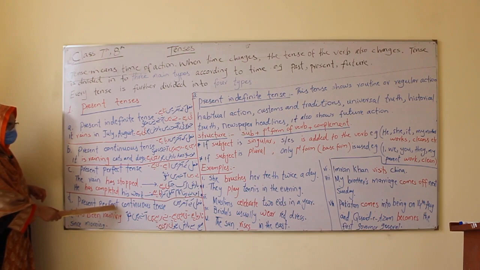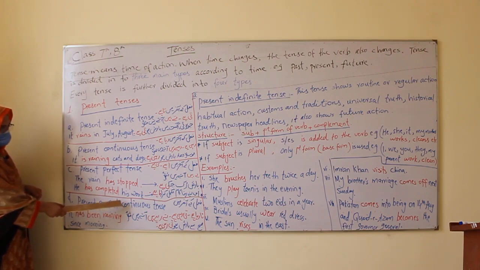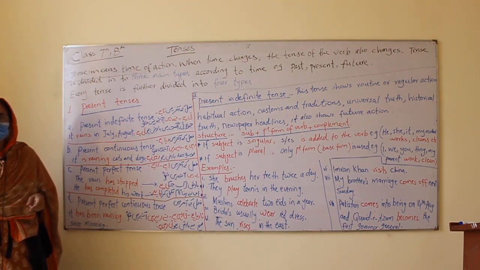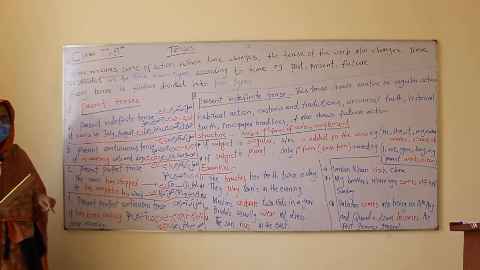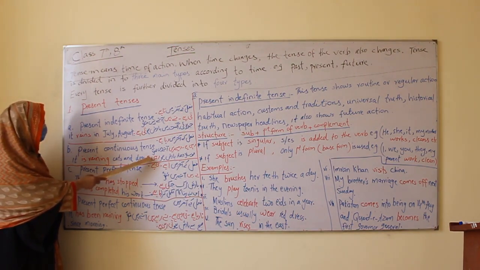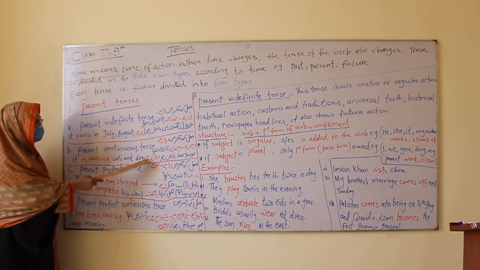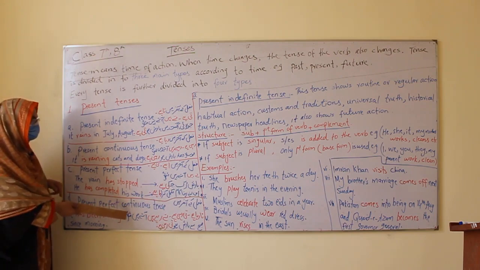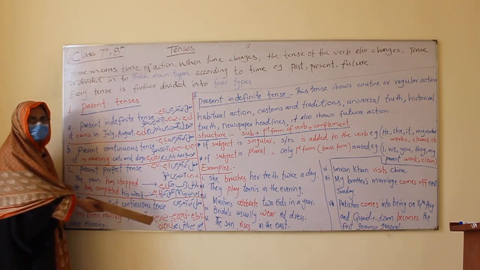Present perfect continuous tense. What is present perfect continuous tense? An action that started in the past and is still continuing. It's a little different from the simple present continuous. That is a going-on action at the moment, and this one gives you the time of the action, when it started.